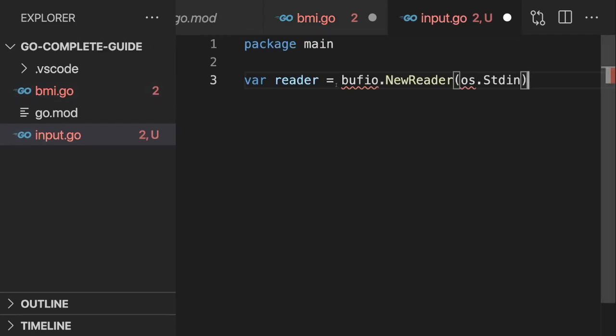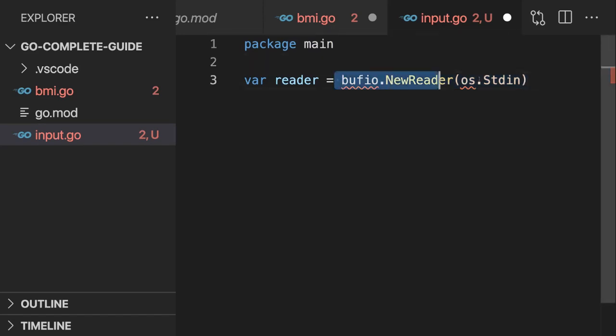And now, to make that work, we need to make sure that in the input.go file, we are importing bufio and OS. Because whenever you use a package in a file, you have to import it into that file. So whilst variables are shared amongst files as long as they are in the same package, imports are file specific. If you use something in a file, you have to import it into that file. If you use it in multiple files, you have to import it into every file where you use it.